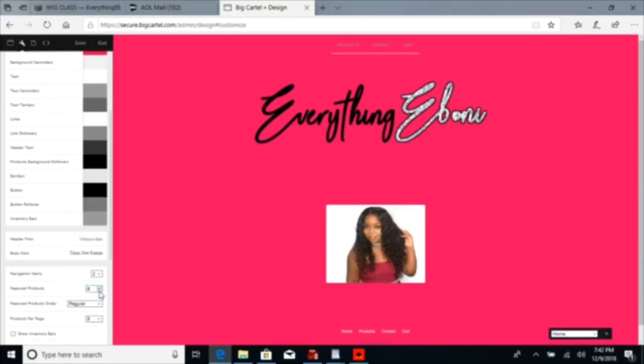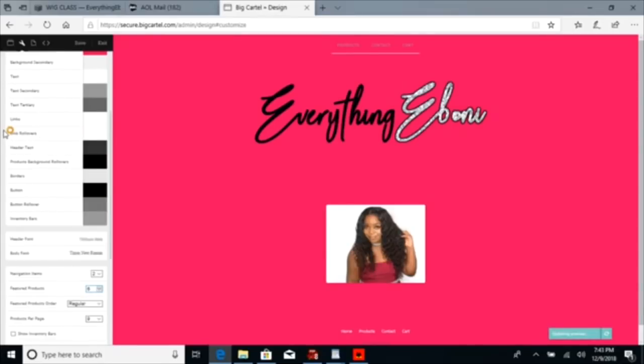Feature products, 6. Like I said, you're on a free account, so it's only going to show 5 anyways. Products per page, keep all that the same. Let's say I really hate the product contact card. I don't really like how that gray looks up there. So I think that is the link rollover color right here. So I'm going to change that back to white.